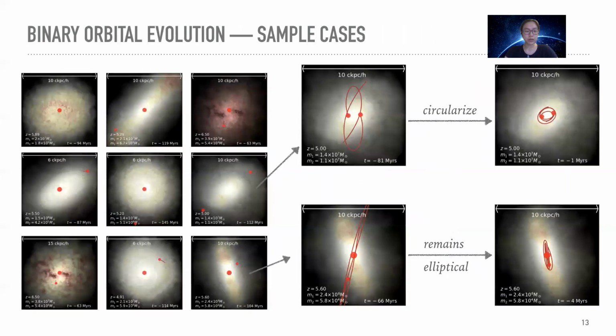For example, here we show some sample binary orbits within the host galaxy. And we can see that there's a large variation in the shape and decay time of these orbits. Sometimes the orbit will gradually circularize before the black holes merge, and other times the orbit retains relatively large eccentricity. So as a first step towards incorporating eccentricity evolution into the binary hardening timescale calculation, we would like to measure the eccentricity of the binary orbits within our simulation before the merger.